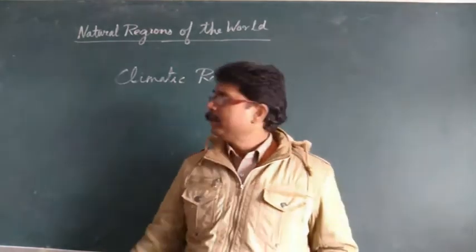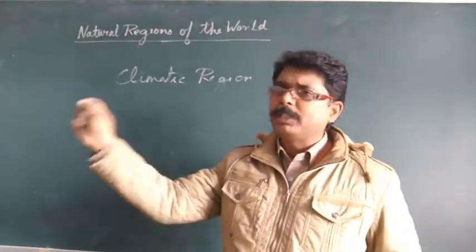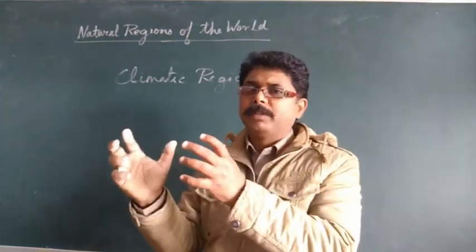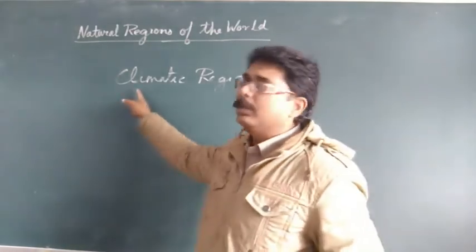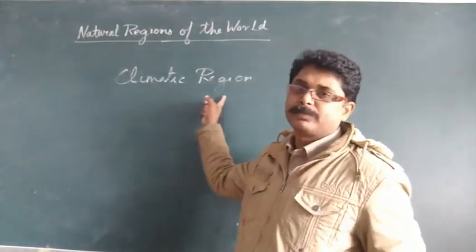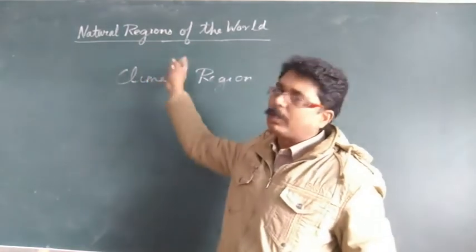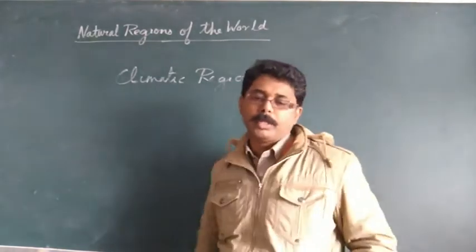Now, different regions, different parts of the world experience different types of climate, and this is how the term climatic region comes, which is given in your book as a natural region. So let's see what the climatic region is, and you can underline it.